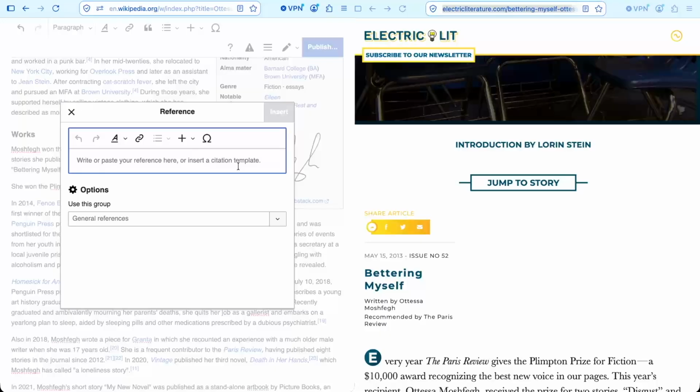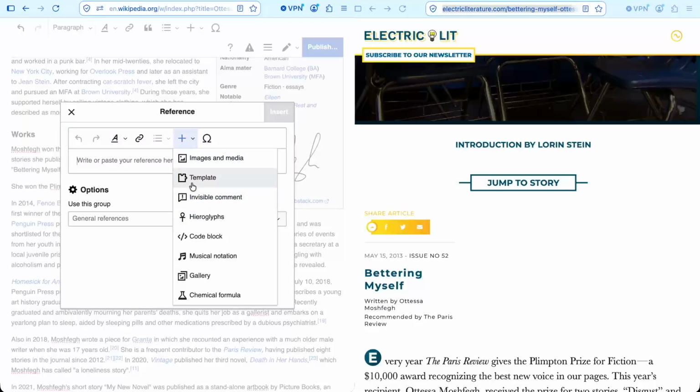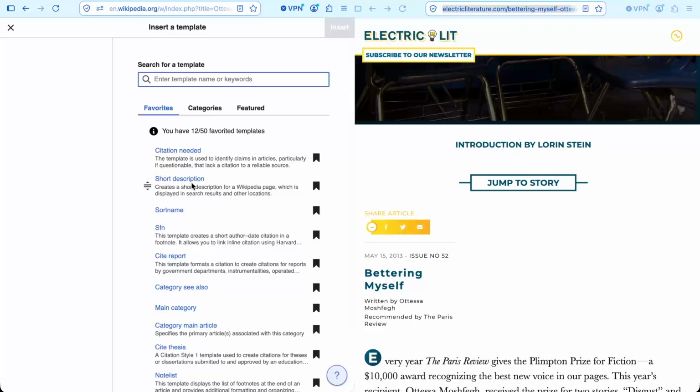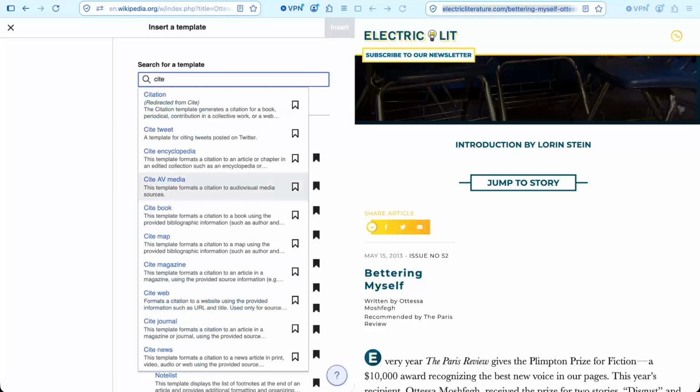If you want to insert a citation template, there's a special format for adding a citation template. If you click the plus sign, template, then we could say cite, and some options will pop up. And so some of these options are exactly like we've seen before. Cite book will eventually look like you just pressed the button to cite a book. Same thing with cite web. That's shorthand for the website format that we cited earlier. But there's new ones like a map, an encyclopedia, very specific type of book, a tweet. And you can find a list of all these citation formats later.